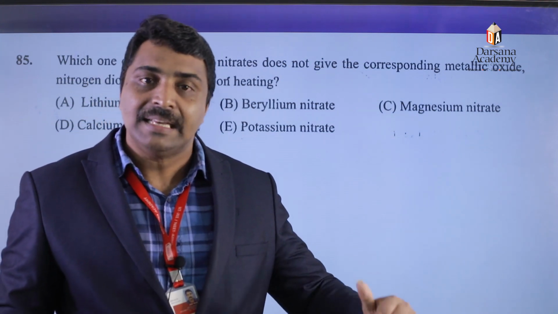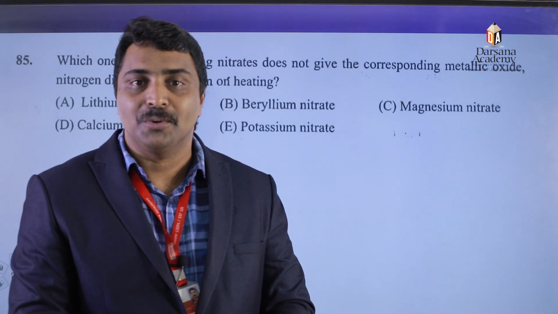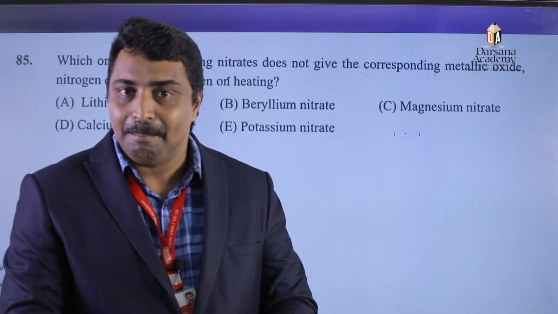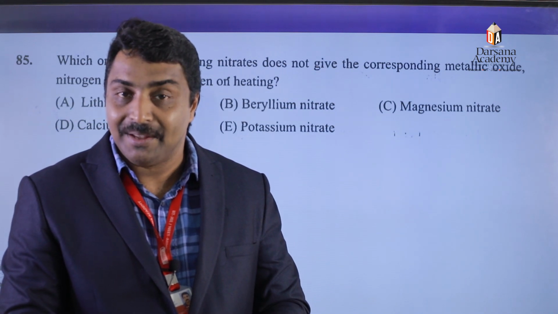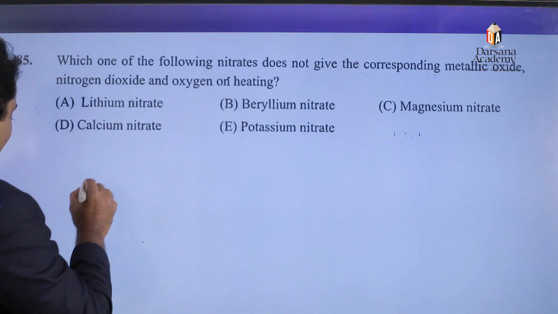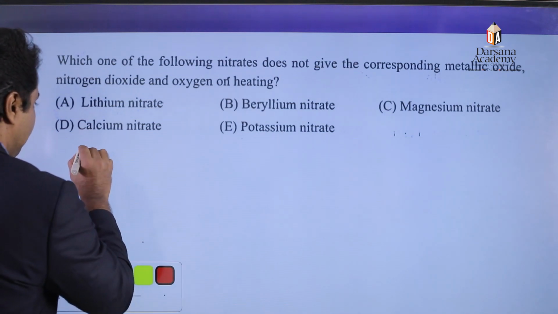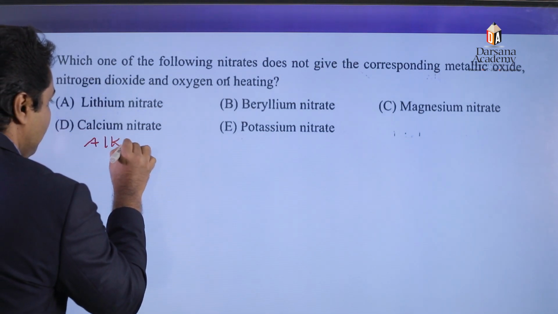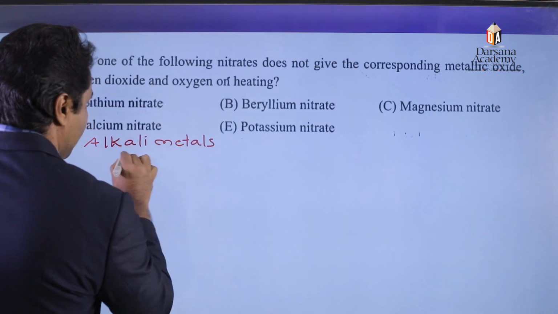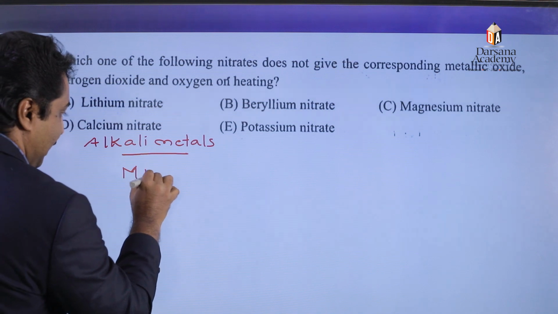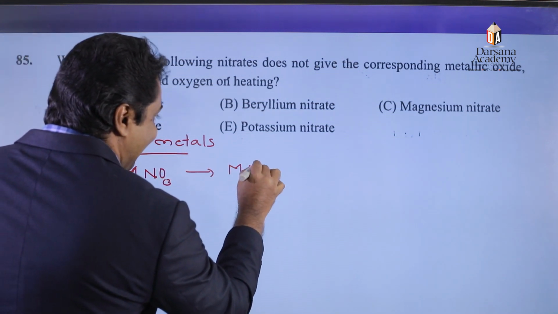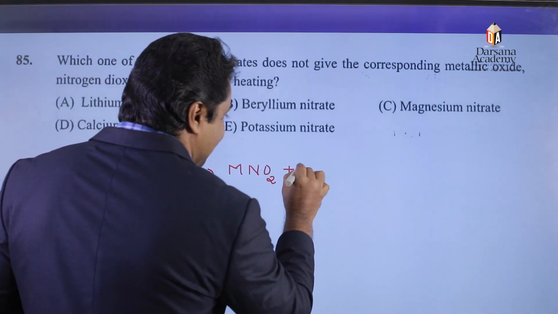Similarly, alkaline earth metal nitrates on decomposition give metal oxide, nitrogen dioxide and oxygen. Therefore, here we can write the equation: in the case of alkali metals, MNO3 decomposes to give metal nitrite and oxygen.